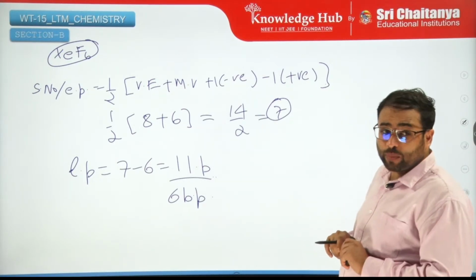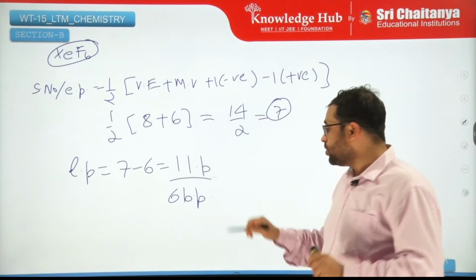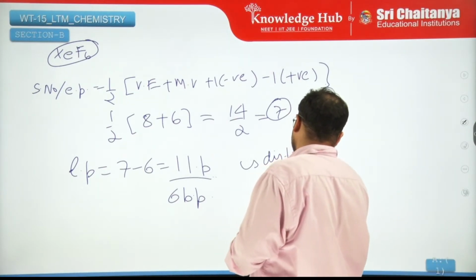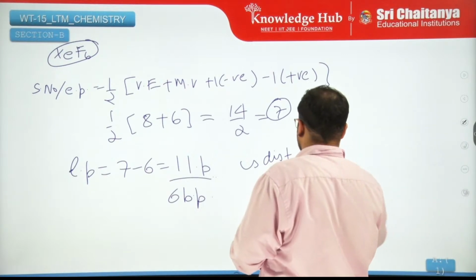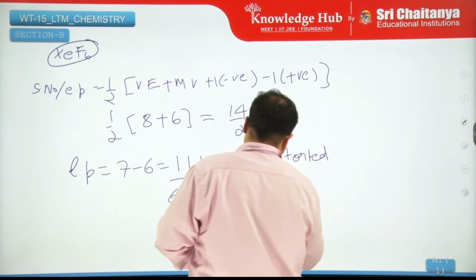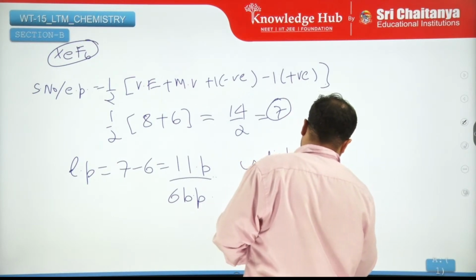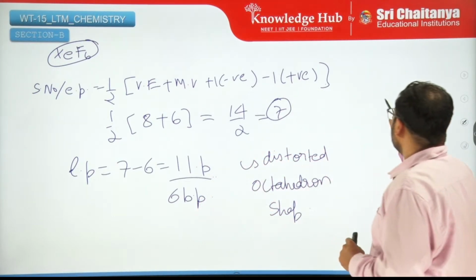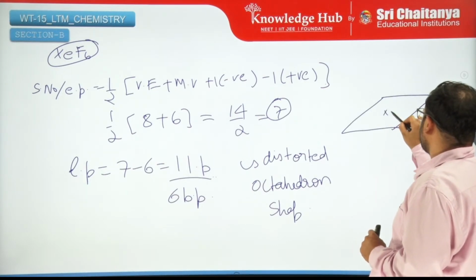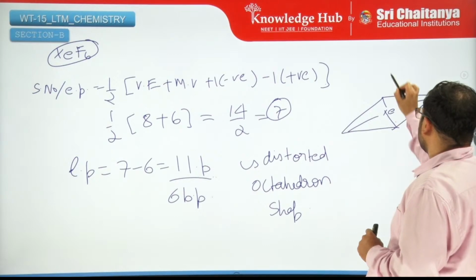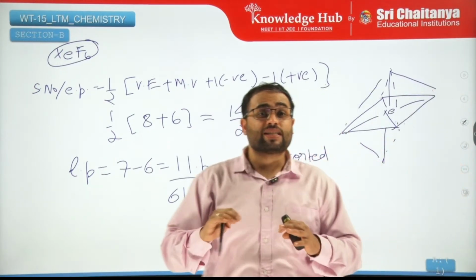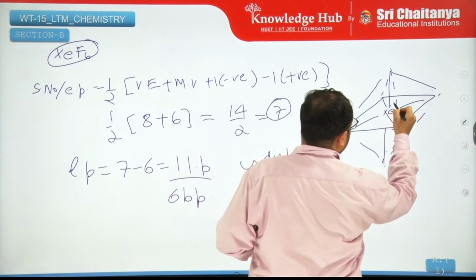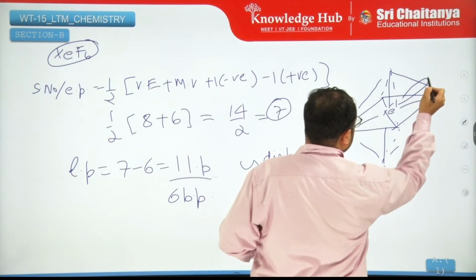This is a special geometry. If you remember, this is a distorted octahedron shape, where the lone pair is pointing out from one of the faces, like this.